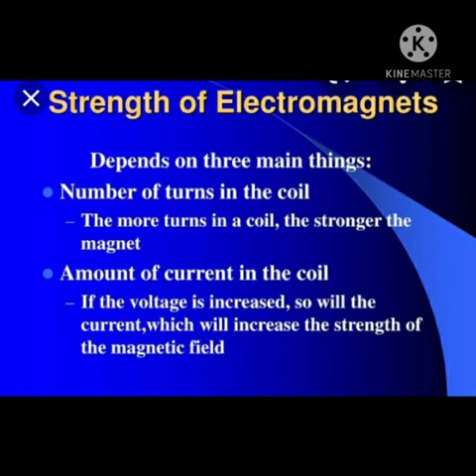The more the number of turns of coil, the stronger is the magnetic field. And the next is the strength of electromagnets depends on the material of the core on which the wire is wound. The core of high permeability increases the strength of magnetic field. For example, copper is a better conductor than iron.